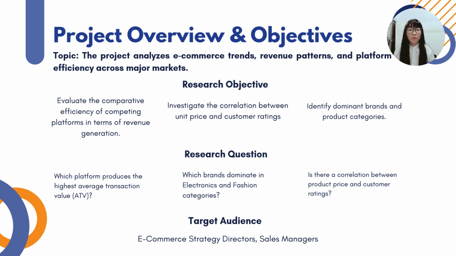Next, I will explain the three research objectives. The first objective is to evaluate the comparative efficiencies of competing e-commerce platforms in terms of revenue generation. The second objective is to investigate whether there is a relationship between the product unit price and the customer ratings. And the third objective is to identify the dominant brands and product categories that contribute the most to the overall performance.